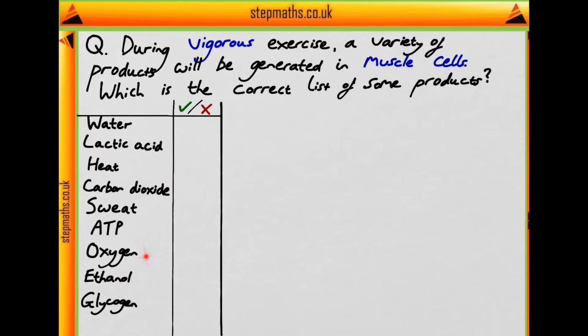On the left here, I've listed each of the products which are involved in this question, and throughout this video we'll answer whether or not they are produced in this vigorous exercise in muscle cells, and on the right here I'll discuss each product in turn. So let's start with water.